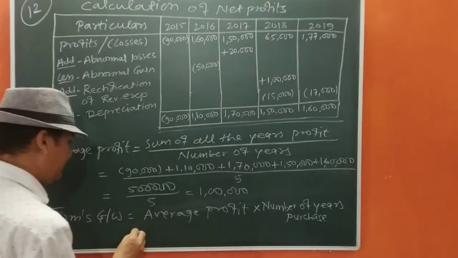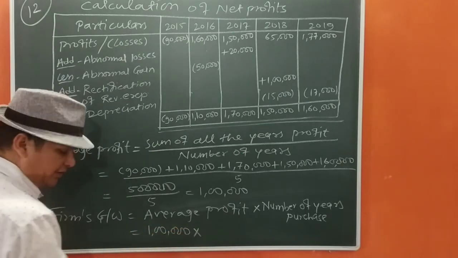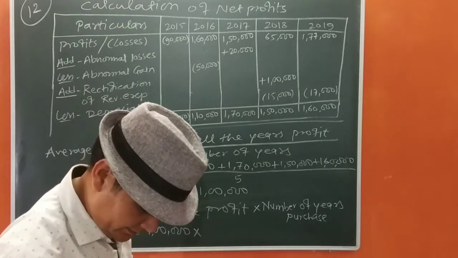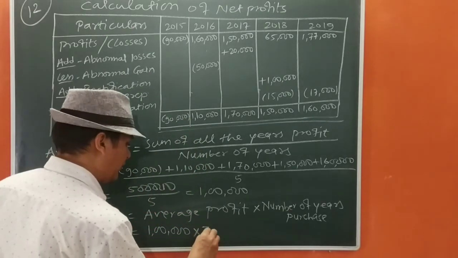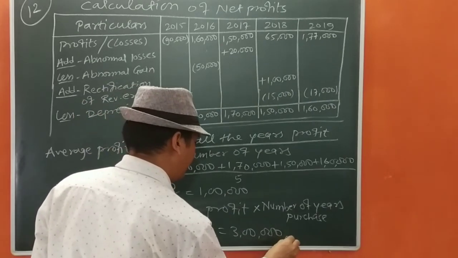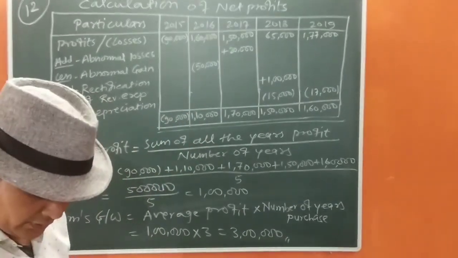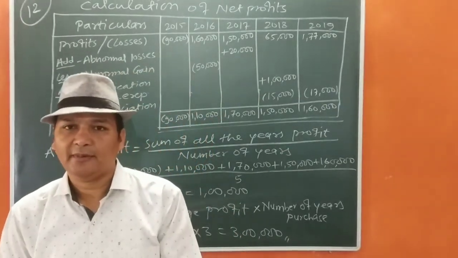The average profit will be 1 lakh. The number of years purchase given is 3. So it will be 3 lakh. Okay. Now we are going to close here.